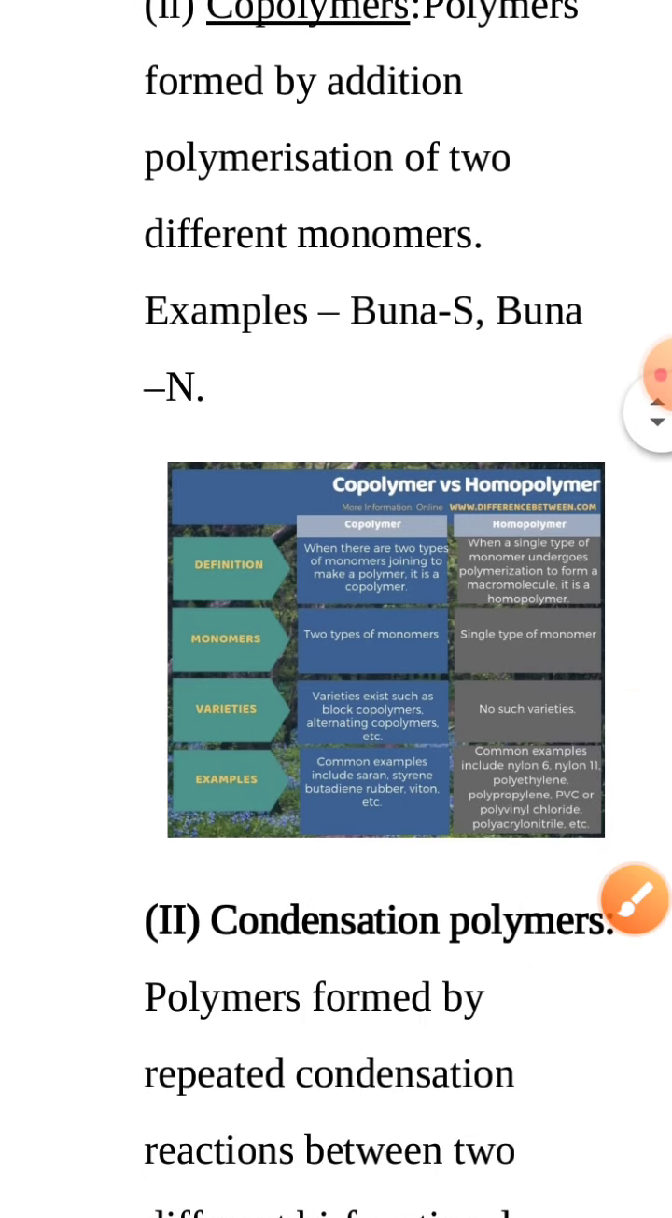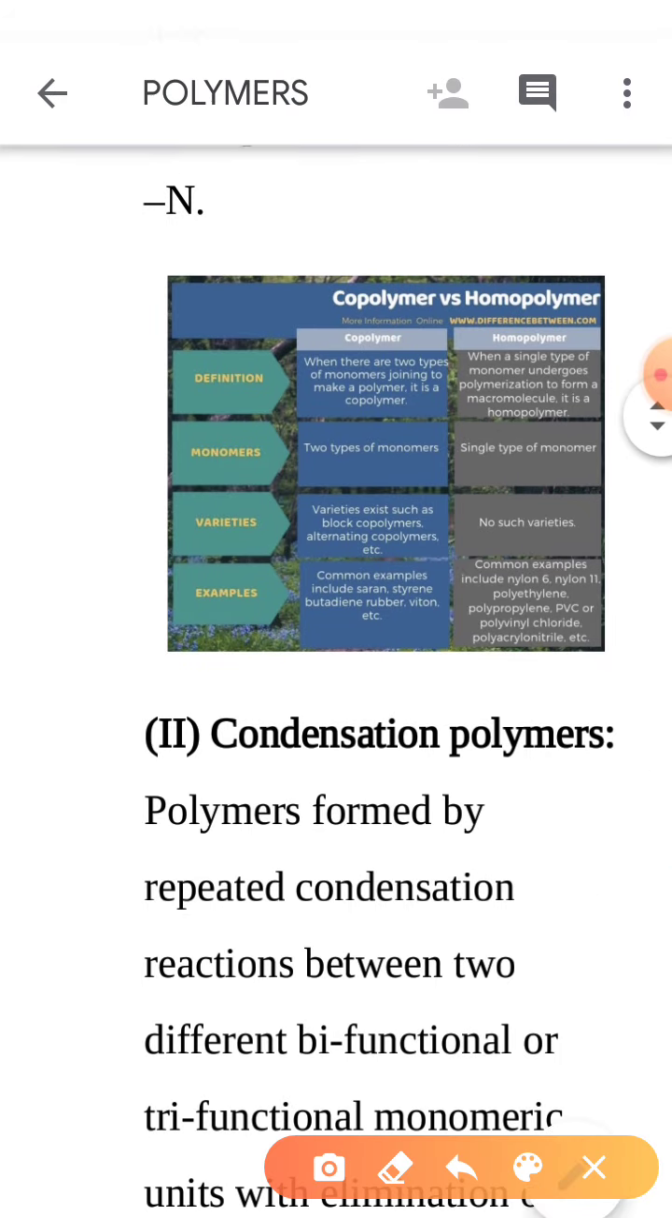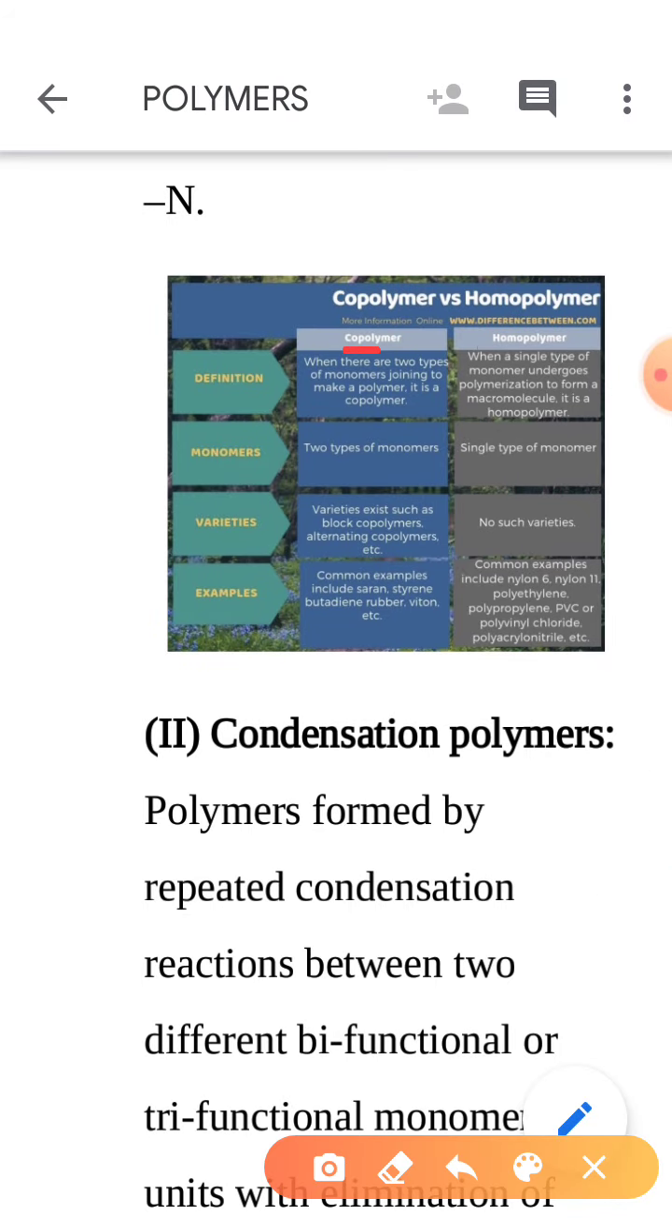So what is the basic comparison between these two terms, copolymer and homopolymer? First one is the difference in their definition. Co means two and homo means one, single type. The monomer in which two types are used is a copolymer, and a single type is a homopolymer. Varieties: in a copolymer there will be varieties, but due to the same monomers used in a homopolymer, no such variety will be available.